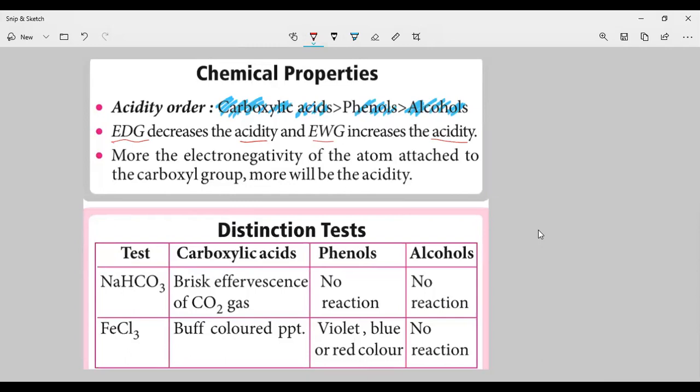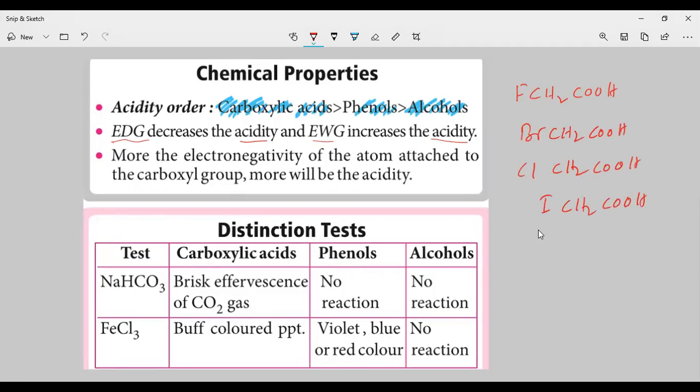And here, the more the electronegativity of the atom attached, the more the acidity. Suppose you take FCH2COOH, BrCH2COOH, ClCH2COOH and ICH2COOH.